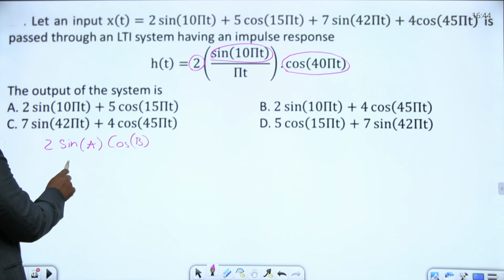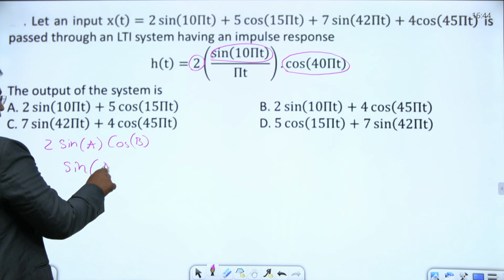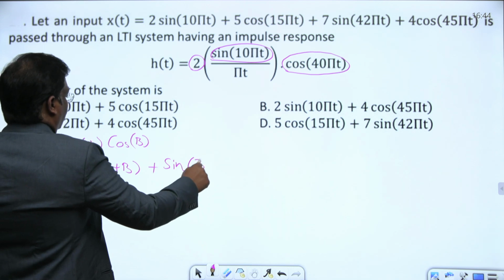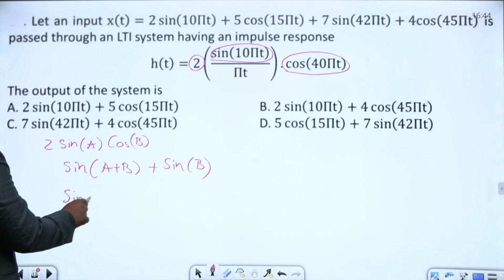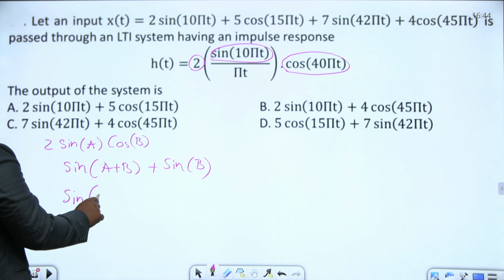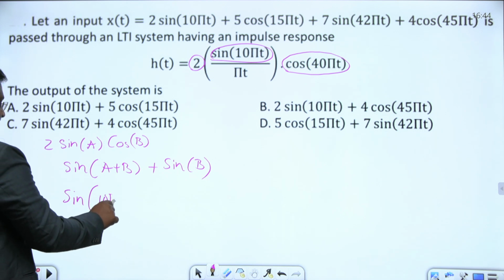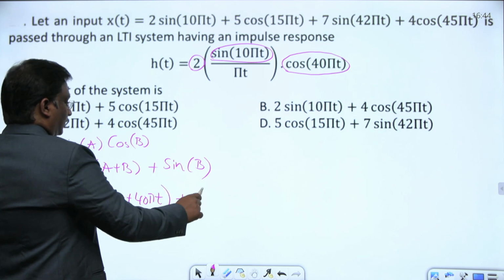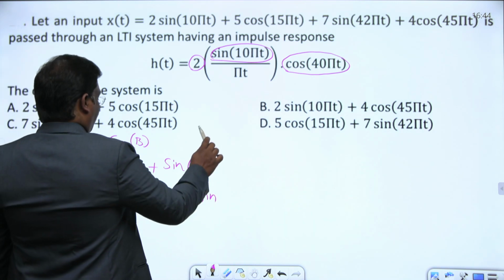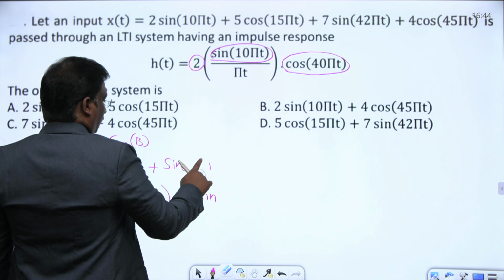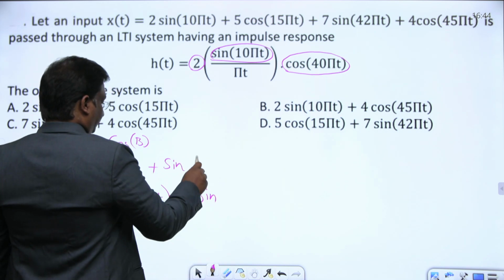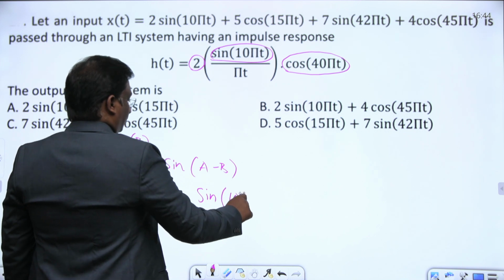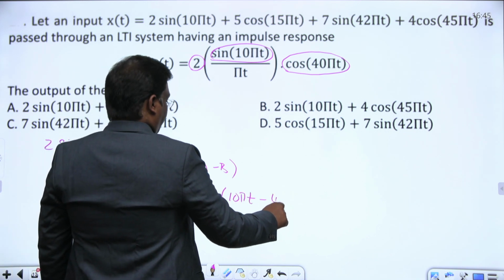Then it can be written as sine of sum plus sine of difference: sine of a plus b plus sine of a minus b. This is sine of 10 pi t plus 40 pi t, plus sine of 10 pi t minus 40 pi t.